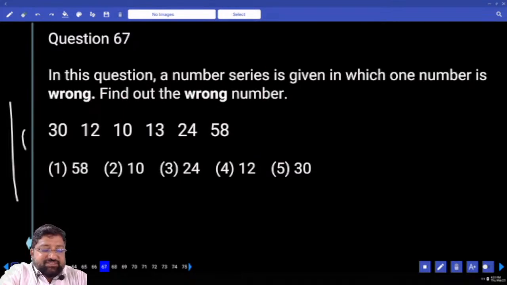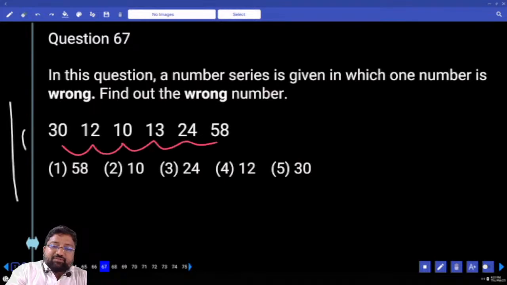Any kind of guesses? Look, almost half, and from here the numbers are increasing.